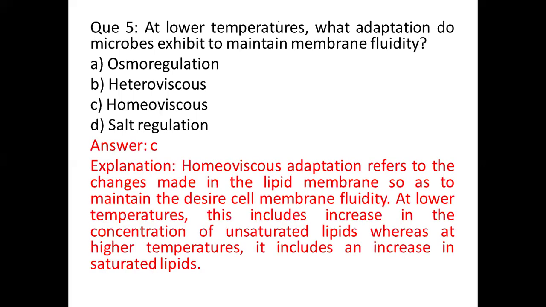And the right answer is option C, homeoviscous. Homeoviscous adaptation refers to the changes made in the lipid membrane so as to maintain the desired cell membrane fluidity. At lower temperatures, this includes an increase in the concentration of unsaturated lipids, whereas at higher temperature, it includes an increase in saturated lipids.